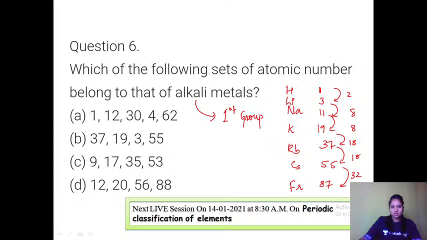1 is there, 12 is not there. So this option is not there. Then coming to the second one, that is 37, 19, and if you just go for the next one, 3 is there, 55 is there. So here all options match up. 37 is there, 19 is there, 3 is there, and also 55 is there. So the second option is the correct one. The element with atomic number 37 is rubidium, 19 is potassium, 3 is lithium, and 55 is cesium.